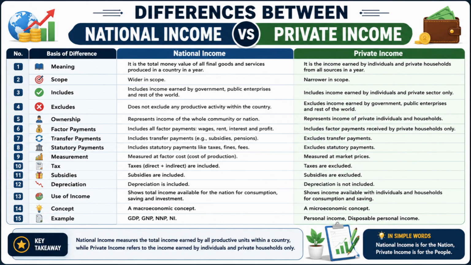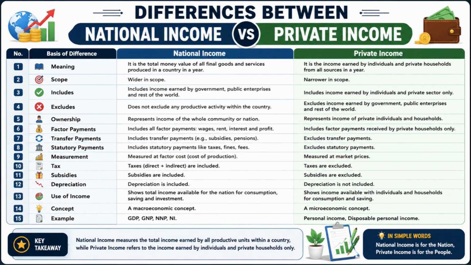Number 13. National income indicates the income available for national consumption, saving, and investment, whereas private income indicates the income available for household consumption and saving. Number 14. National income is concerned with the economy at the national level, whereas private income is concerned with the private sector level. Number 15. Examples of national income include GDP, GNP, and NNP, whereas examples of private income include personal income and disposable personal income.